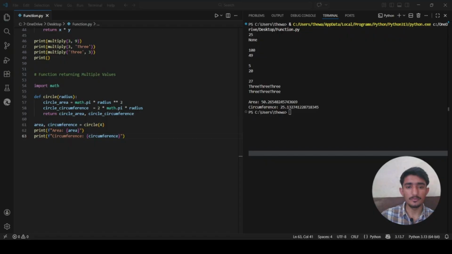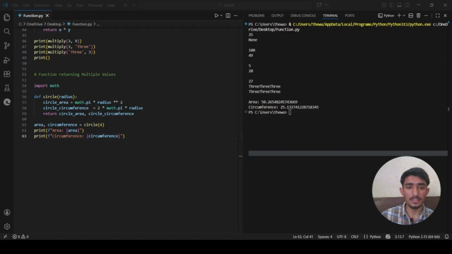When you write return area, circumference, Python does something clever. It bundles both values into a tuple. A tuple is a collection of values wrapped in parentheses, separated by commas. Python does this automatically even without the parentheses.